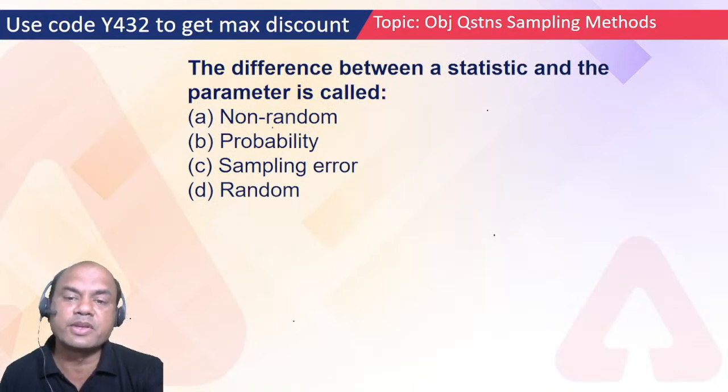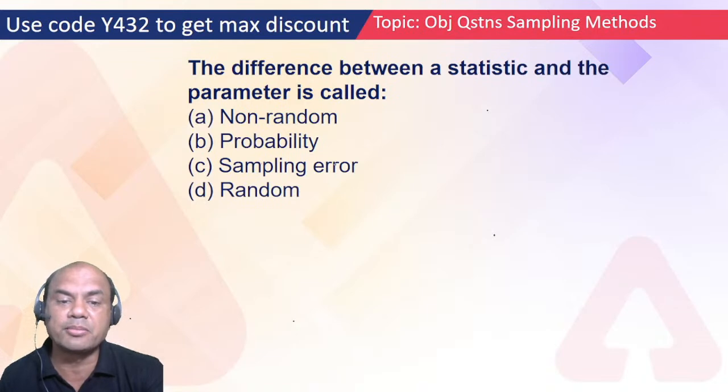Next one. The difference between a statistic and a parameter is called what? Non-random, probability, sampling error, random. What do you mean by this difference between a statistic and a parameter? Okay, I'll show you over here.